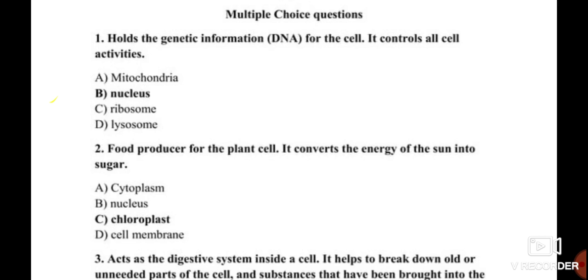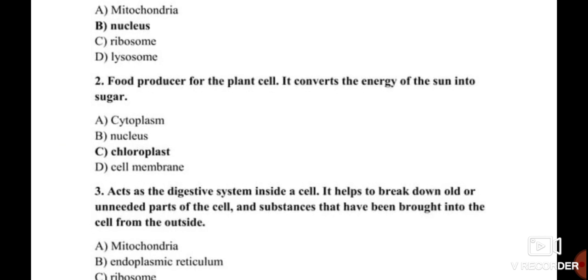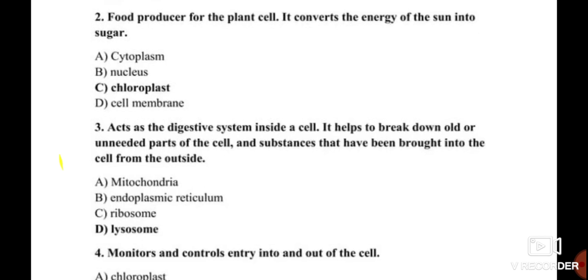Question number 2, food producer for a plant cell. It converts the energy of the sun into sugar. The answer is chloroplast. It photosynthesizes by using CO2, ATP and NADPH and sunlight. The chloroplast makes glucose, and glucose is food. So the answer for question number 2 is chloroplast. Cytoplasm, nucleus and cell membrane are incorrect options.